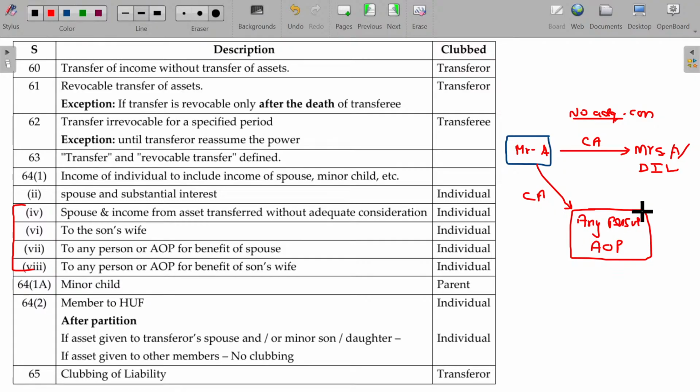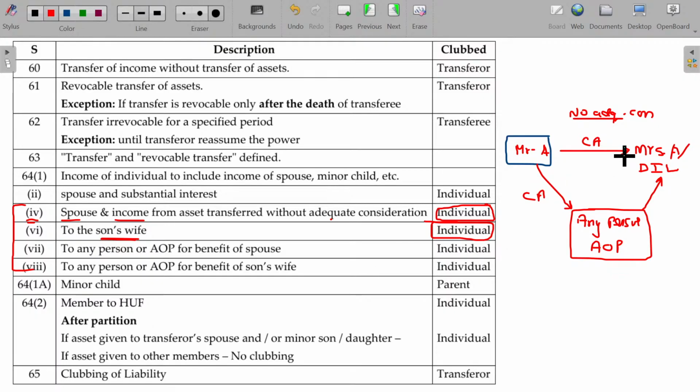This any person or association of persons indirectly helps Mrs. A or daughter-in-law. In that case also the income is clubbed only in the hands of Mr. A. Is that clear? 4 aspects are over. Section 64 clause 1 sub-clause 4: spouse income from asset transferred without adequate consideration is clubbed only in the hands of the transferor individual. To son's wife, daughter-in-law. Son-in-law is not there, daughter-in-law. Then taxable only in the hands of the mother-in-law or father-in-law.